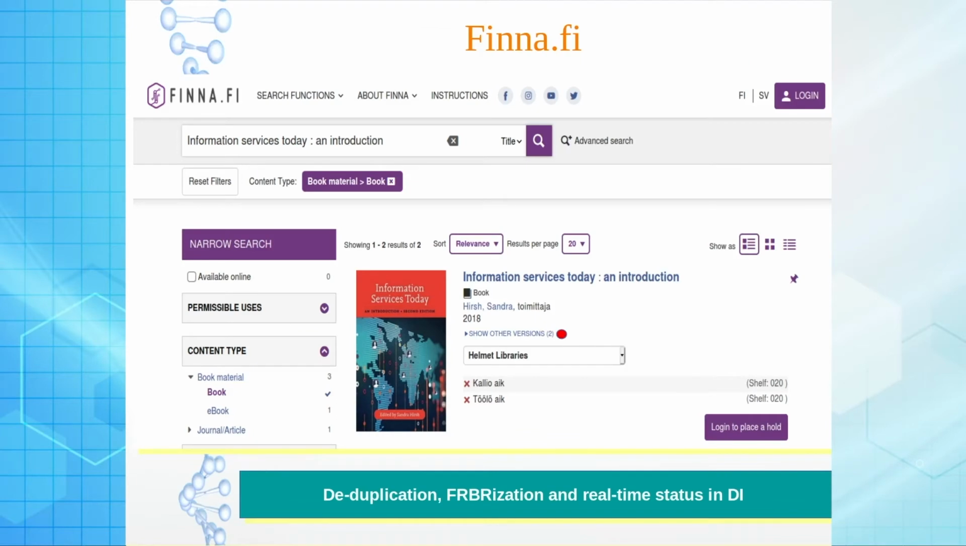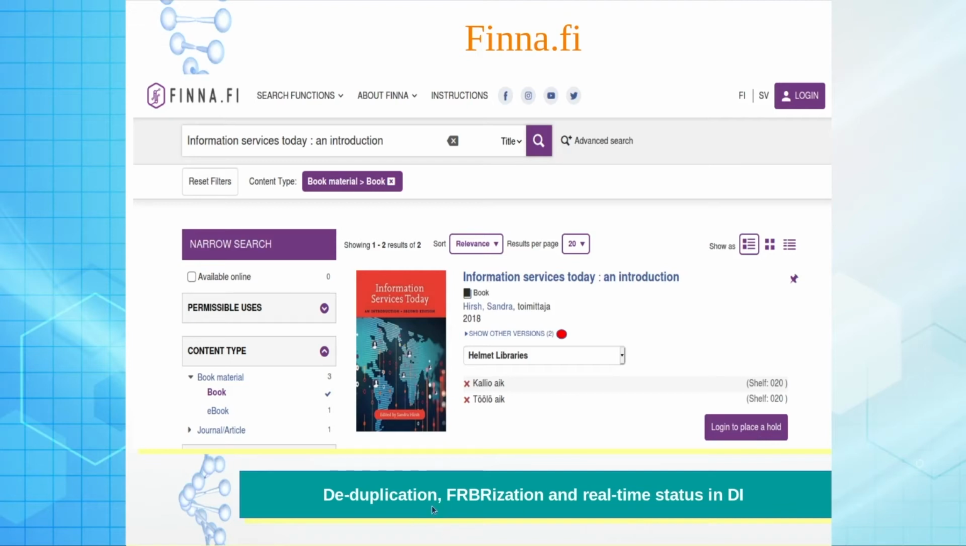Now the last one that I am showing you is basically a model we can utilize in India: finna.fi. This is the National Library Service of Finland. Here you can see I searched a particular document, Information Services Today. Right from here it can merge or effectively deduplicate this particular resource coming from different libraries. I can select a library and check the availability. I can log in by using my ILS credential to place a hold.